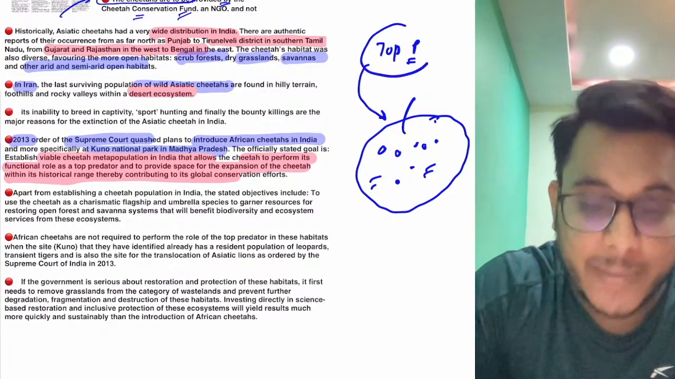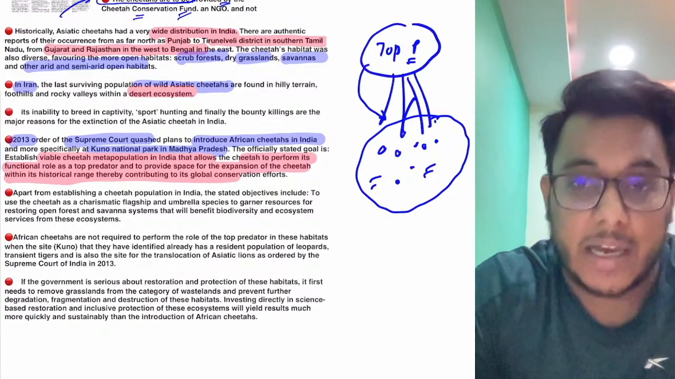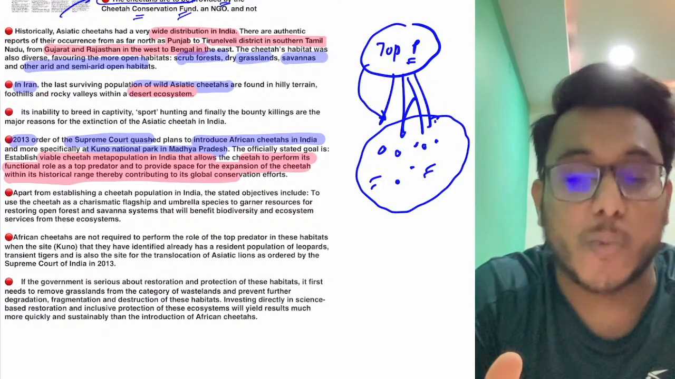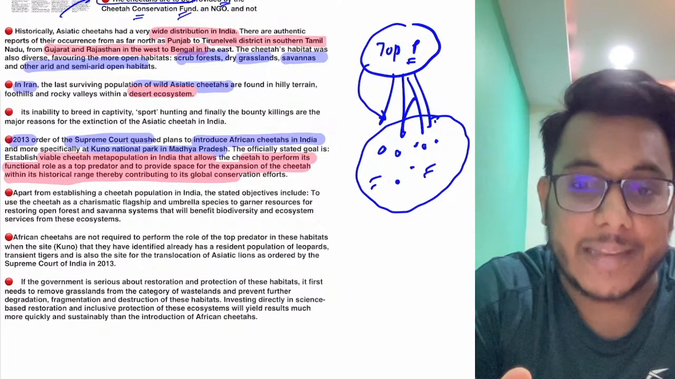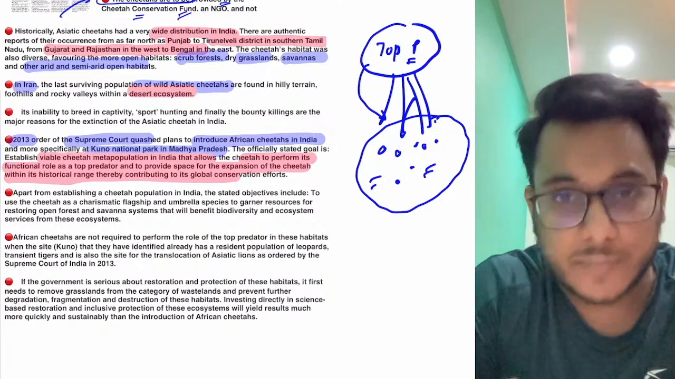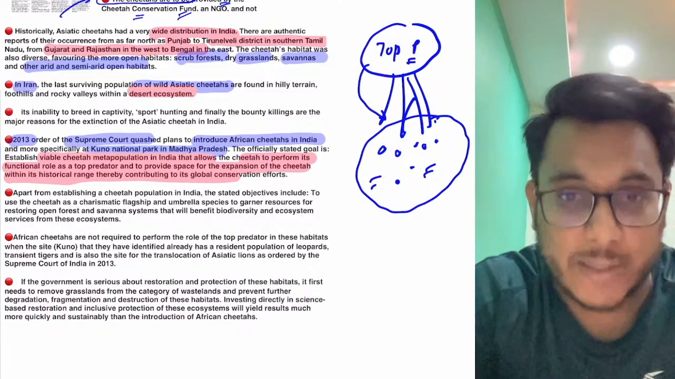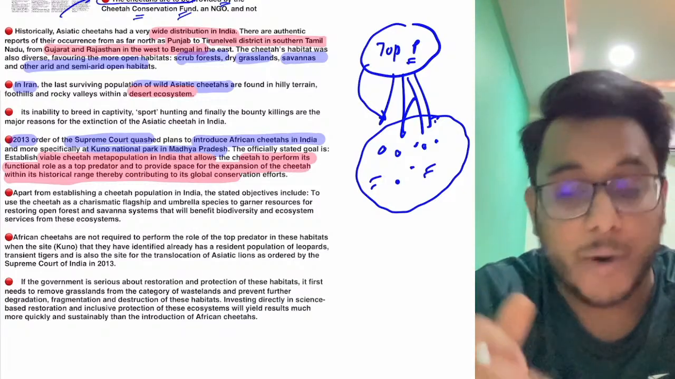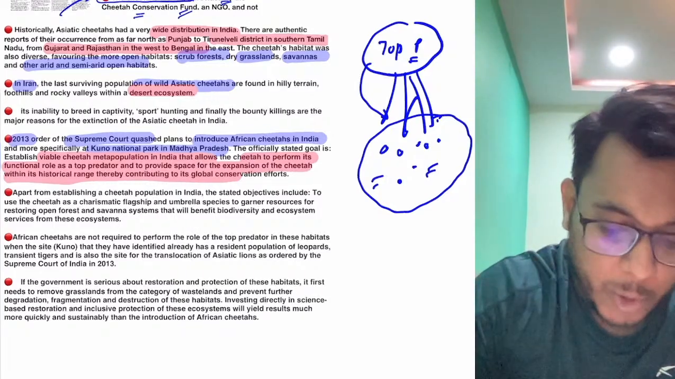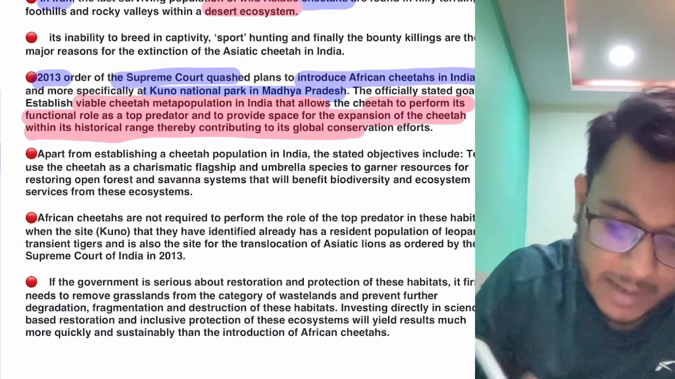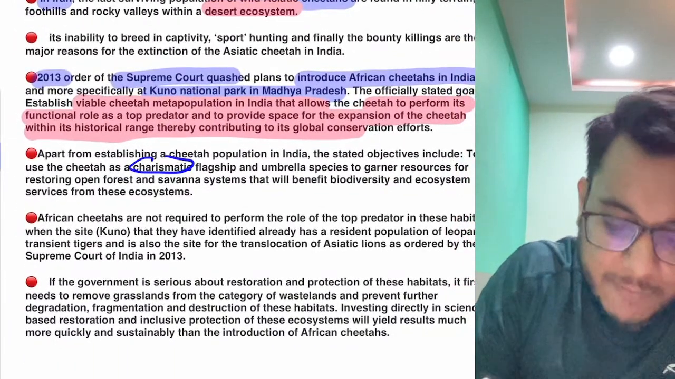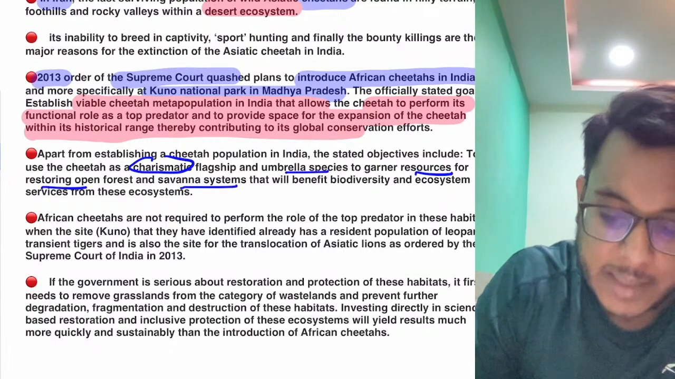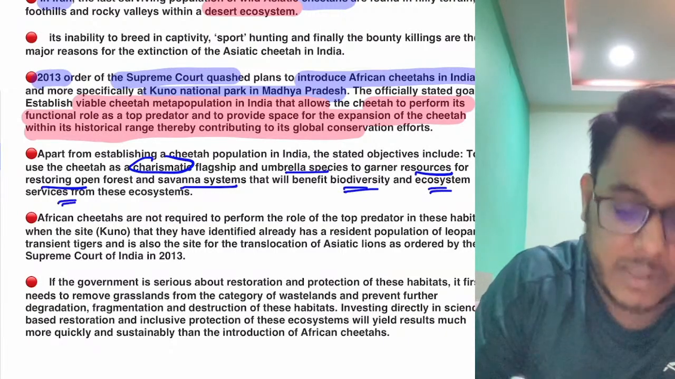So we need to have a top predator species which can hunt the other animals and keep the population in check. Now the cheetah happens to be a top predator. Now it has been argued that in many of the grassland areas of India, top predators are missing, and because of that the ecosystem is getting disturbed. So therefore, we will reintroduce the cheetah. It has been provided that the cheetah is a charismatic flagship and umbrella species to garner resources for restoring the open forest and savanna system, and it will benefit the biodiversity and ecosystem services.